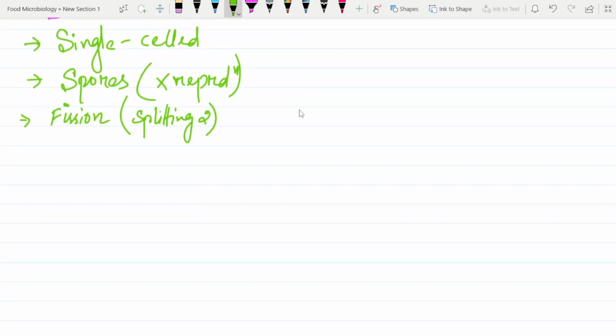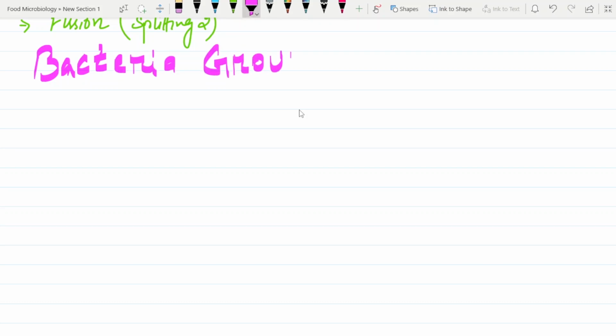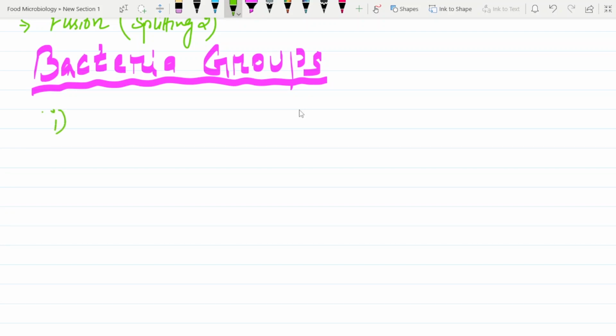Now we will learn about some of the bacteria groups. We will just note them down first.